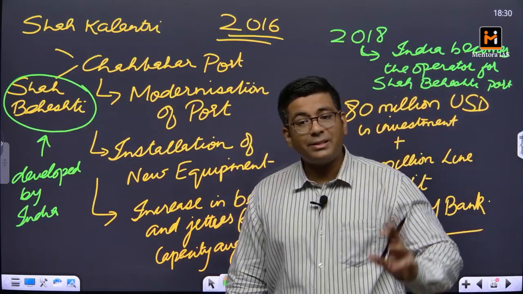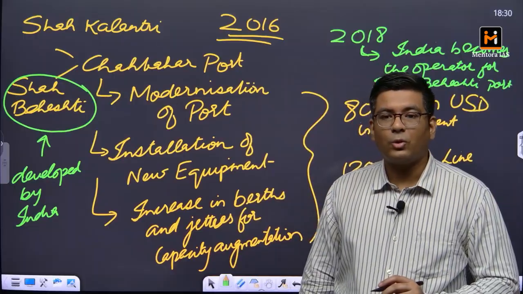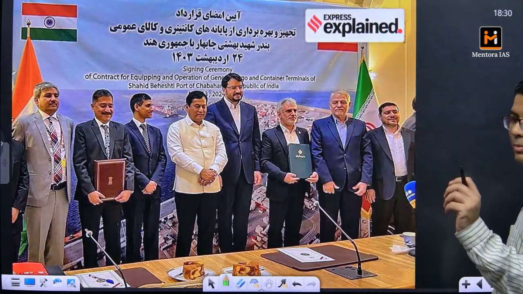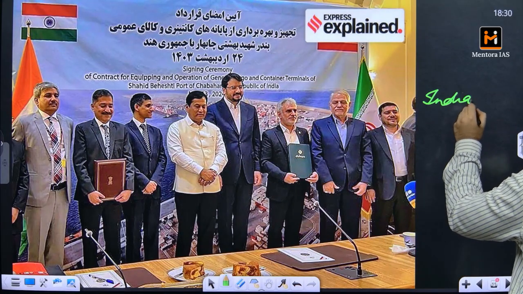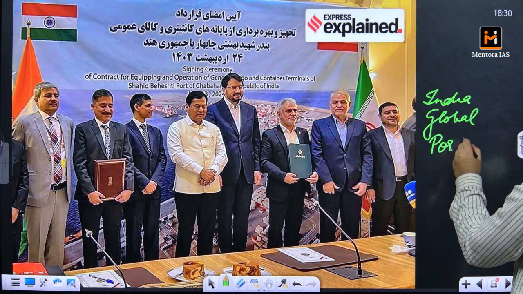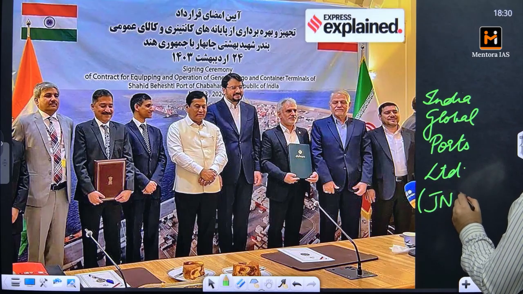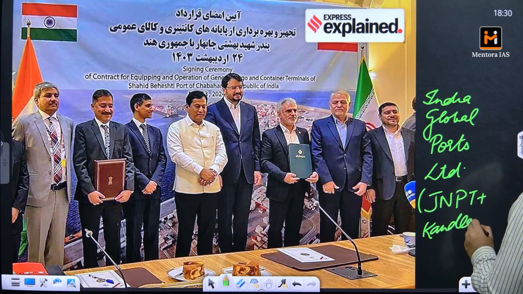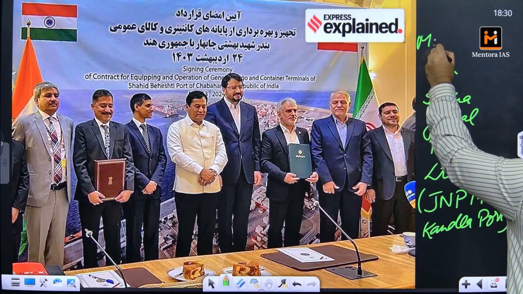Okay, and since 2018, it is India which is actually doing this particular operation. So for this entire setup, a new company was set up, called India Global Ports Limited. This was basically a venture between Jawaharlal Nehru Port Trust and Kandla Port, and it operates under the Ministry of Shipping.